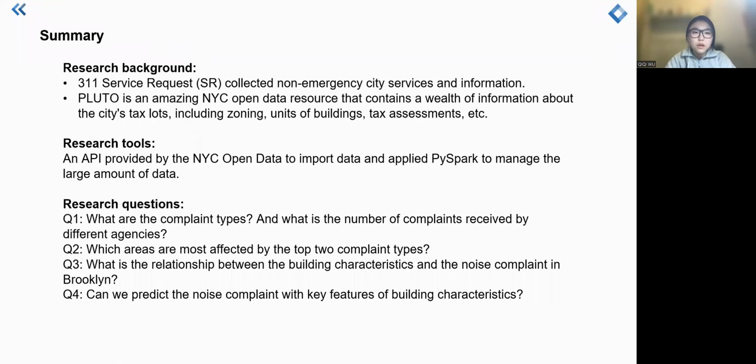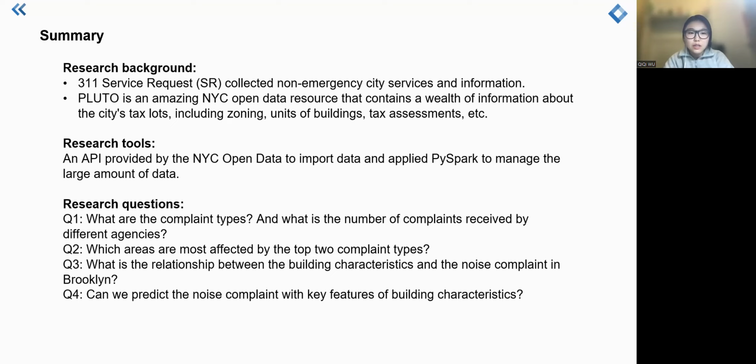First, let me introduce our research background. As you know, 311 service request is a New York City institution which collects non-emergency city service information. Our aim is to use this data to explore and analyze some research questions. Also, we will join another dataset named PLUTO, an open data source which contains building information and building geographic location information, to help us answer other questions.